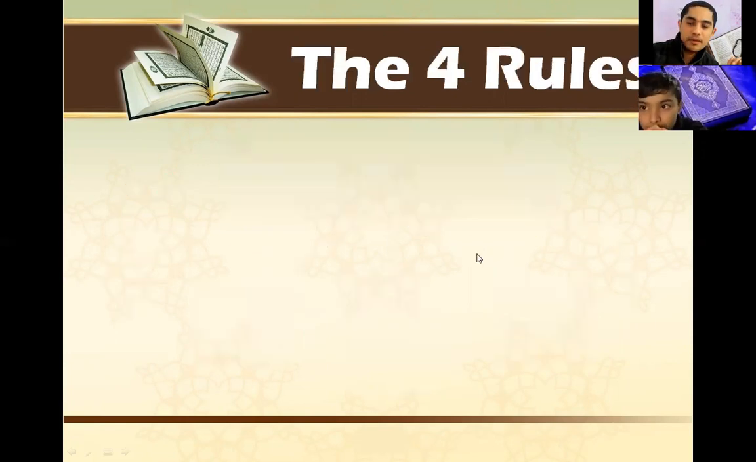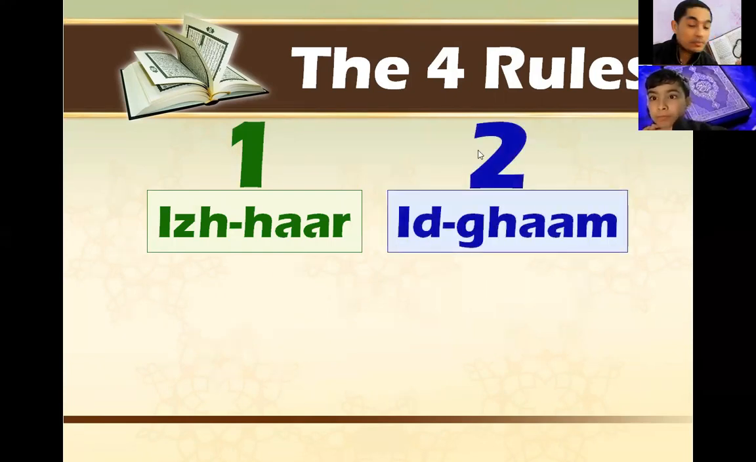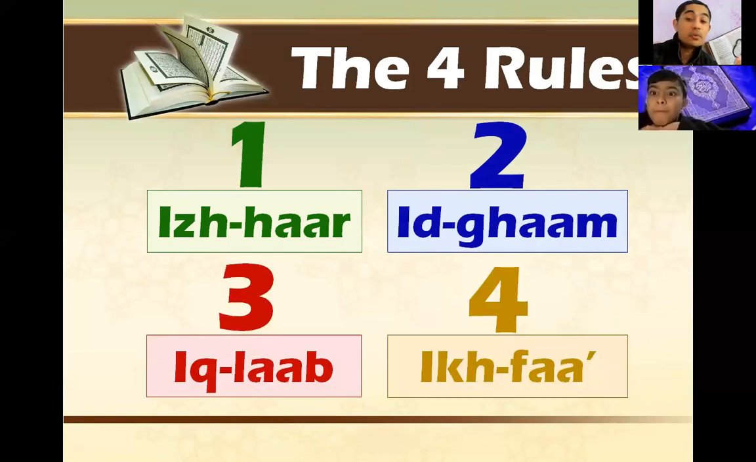How many rules do we have for noon sakin and tanween? Four. The first one is called what? Izhar. The second one, Idgham. The third, Iqlab. The fourth, Ikhfa.